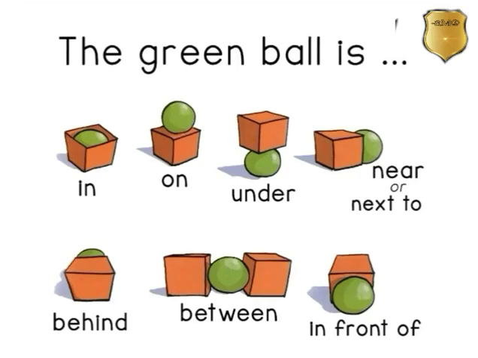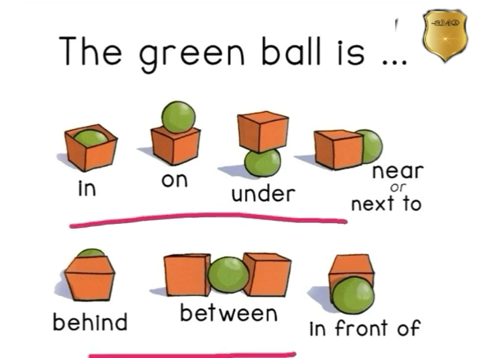Here, all these prepositions are prepositions of place, which means they tell us the place of a thing. These prepositions tell us the place of a ball. Where is the ball in the first picture? The ball is in the box. When a thing is inside something else, an enclosure, we use the preposition "in". When we use "on", the ball is on the box. When a thing is on the surface of another thing, in touch, we use the preposition "on".